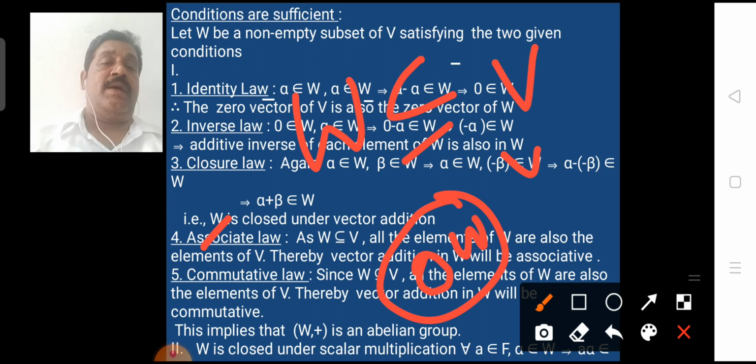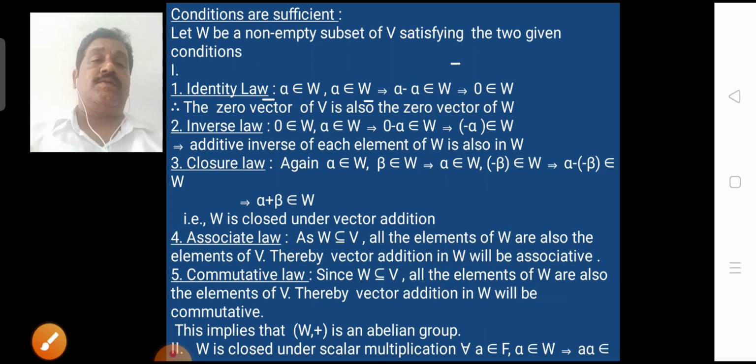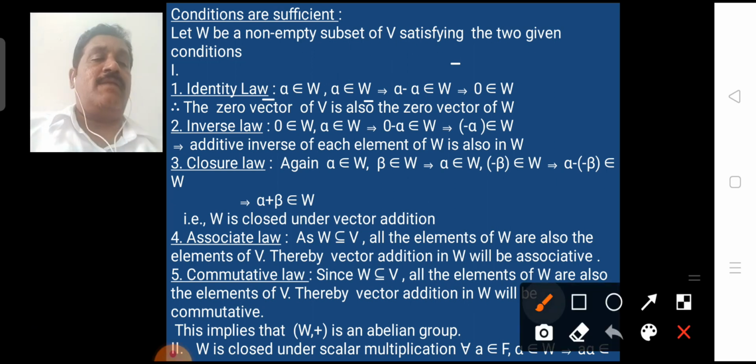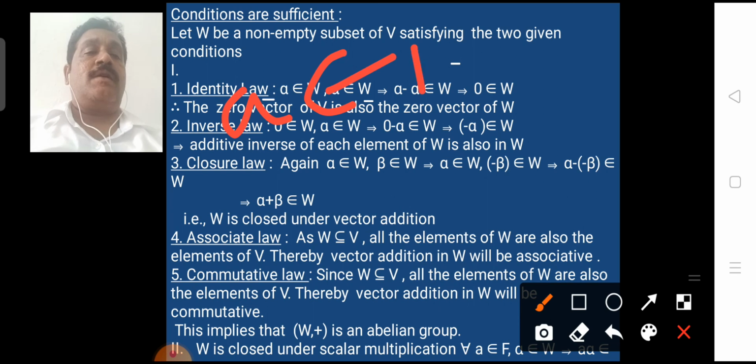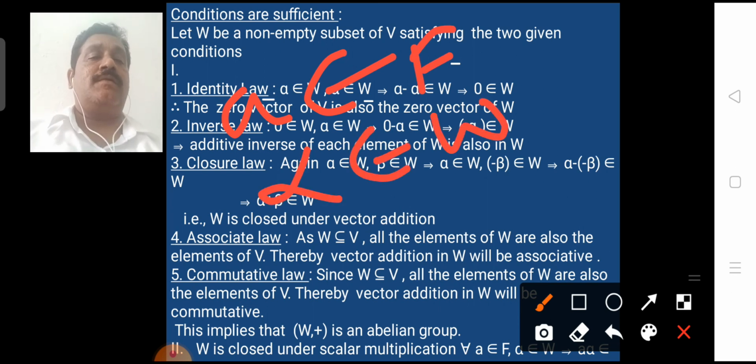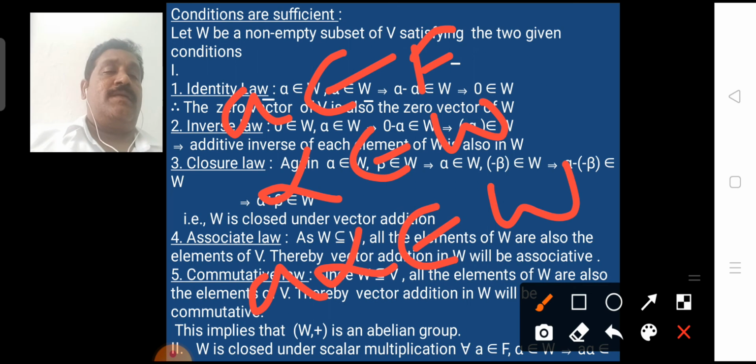And the second property, we have to prove W is closed under scalar multiplication. From the given condition 2, a belongs to F, alpha belongs to W, then a alpha belongs to W. That is the scalar multiplication property.